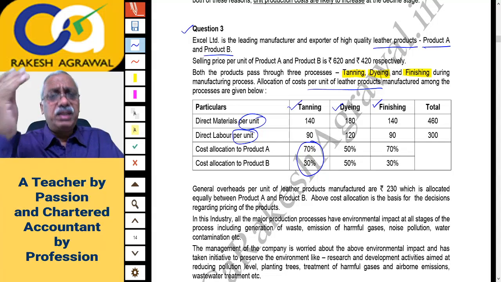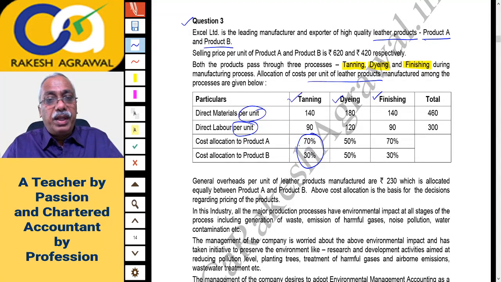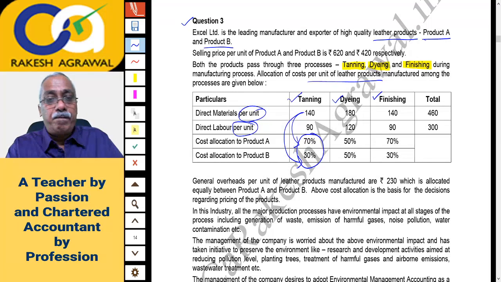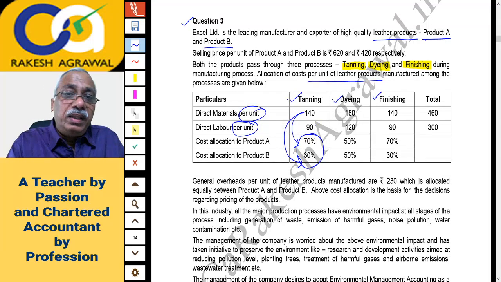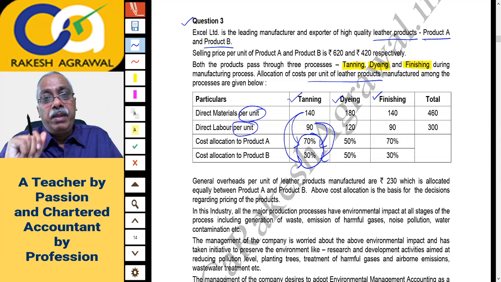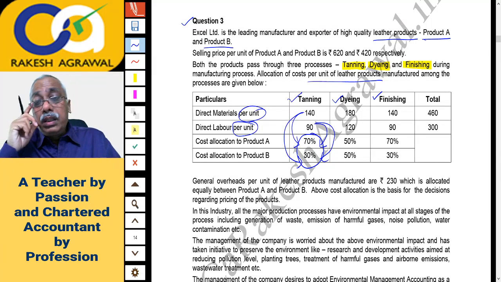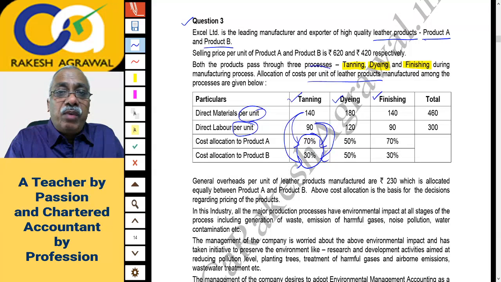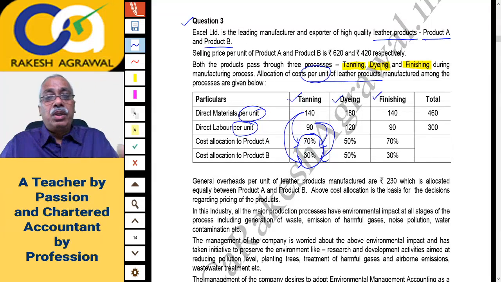Now here itself I will make something clear before reading the further question. Actually this 140 rupees you have to split between A and B in the ratio 70%, 30%. This is the meaning. Material cost also. And this 90 rupees labor cost also you will split as 70% and 30%, and you will get per unit cost of A and B. Now see, there could be a wrong interpretation from the question. The question says this cost is for 1 unit. Actually, really speaking, this cost is for 1 unit of A plus 1 unit of B.